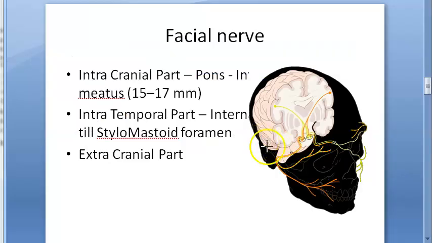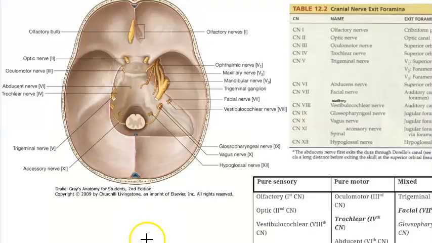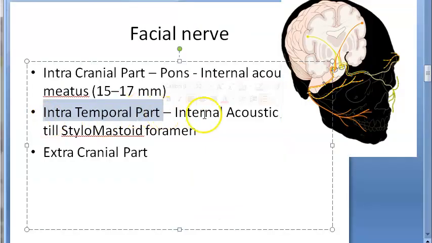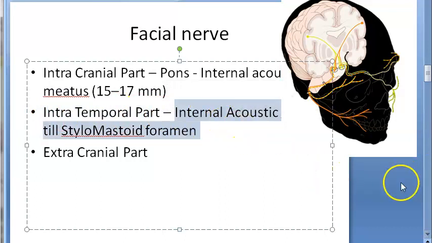The hole in the bone is called what? Internal acoustic meatus, right? So how is it going to exit? Via this internal acoustic meatus, right? That is how it's going to exit the cranial cavity, but it's not coming outside to the outside world. It is still within the bone. It is going to stay in the bone. So intratemporal part is from internal acoustic meatus to stylomastoid foramen.